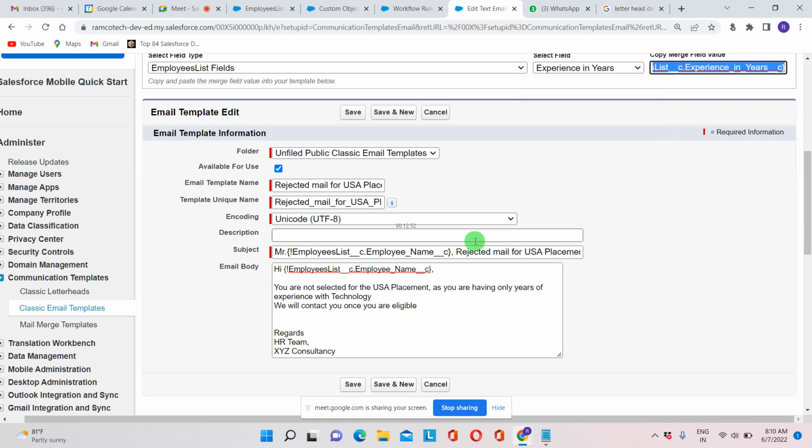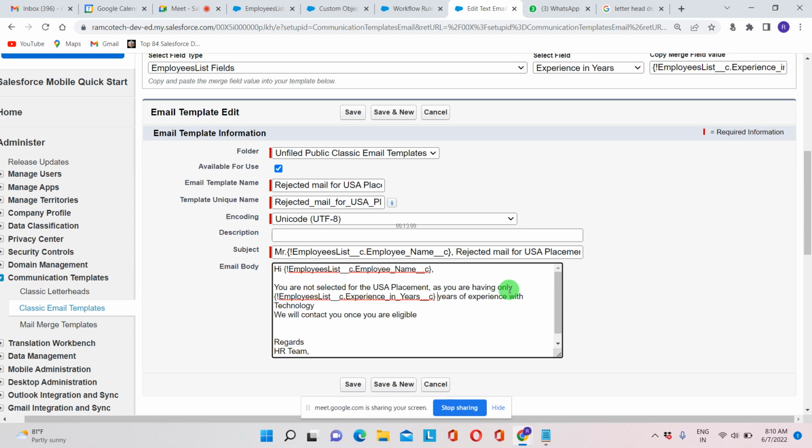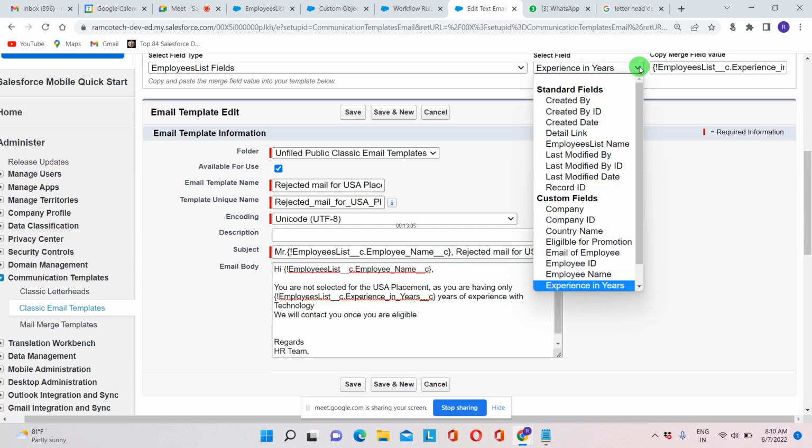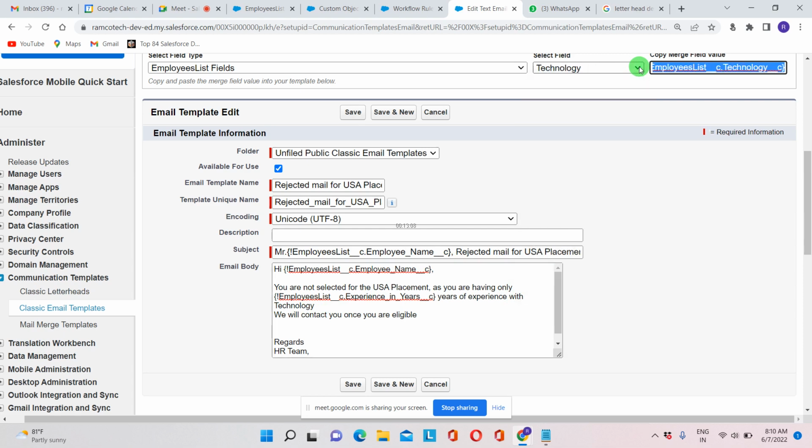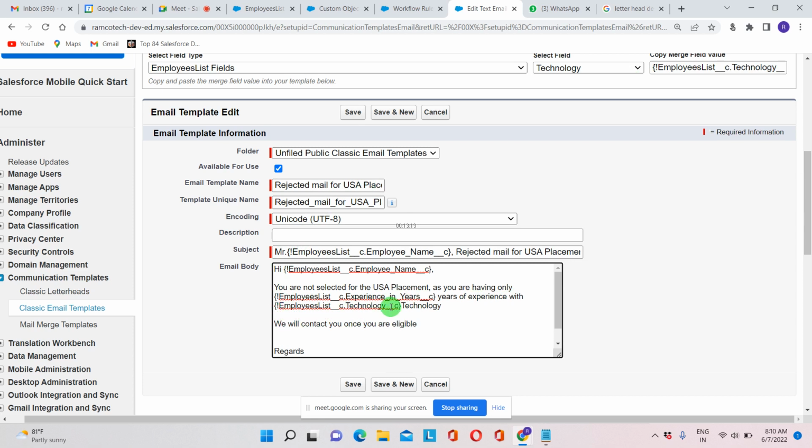Just copy this and paste it here: we are having only years of experience with technology. And here just type technology, copy this and paste it. But we didn't mention any technology, right? That's what we are not mentioning anything, we are just taking the value. So whichever value you are updating in that particular field, that value will be taken into the mail content. Okay, got it.